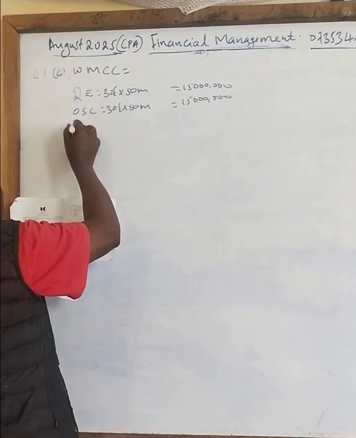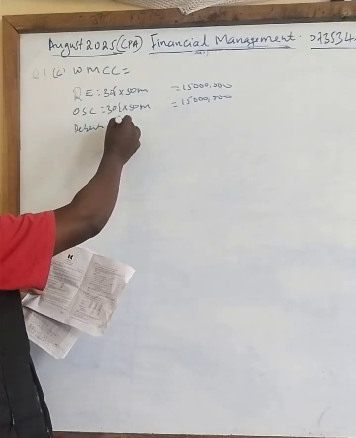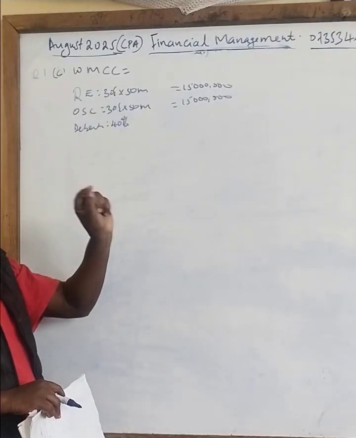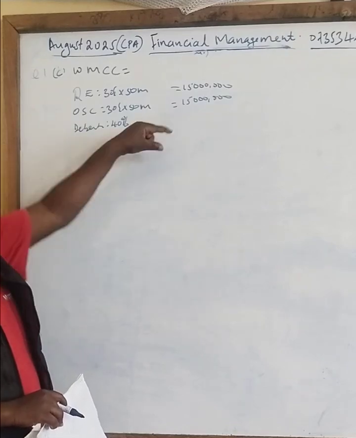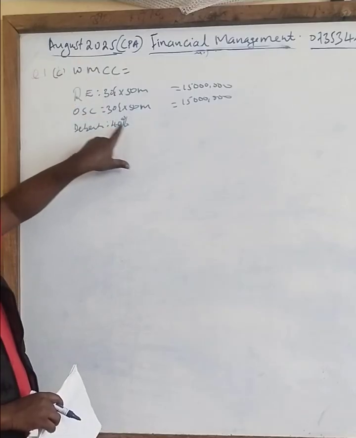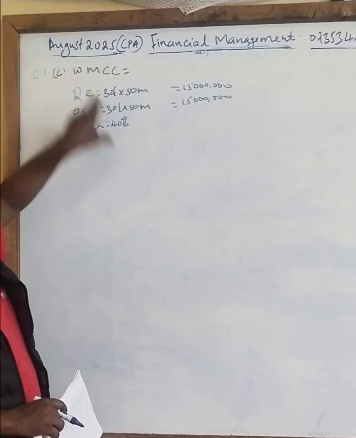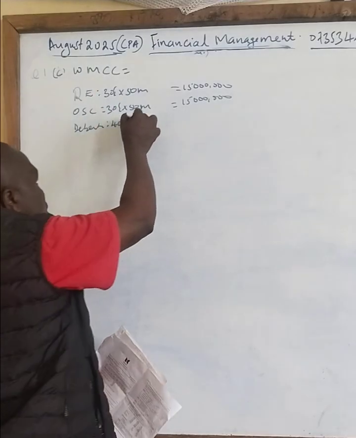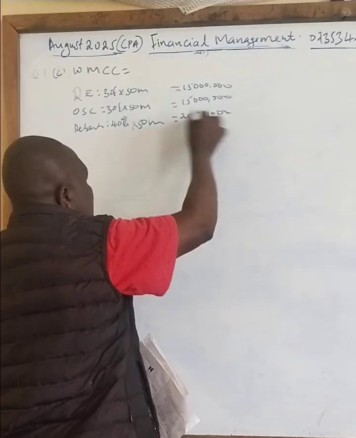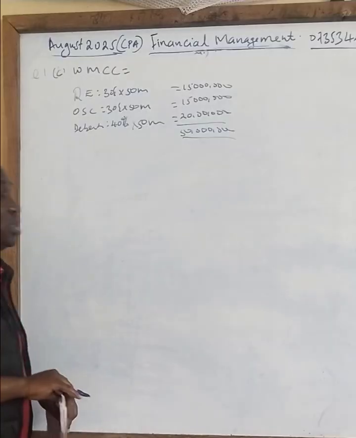Then they are saying there is debentures here, which will take 20 million. This is what you see from this question: in the first question you were calculating the weights by use of market value, but in this one the weights have already been given. So our work will be only to calculate the cost of capital for each source. The weights have already been calculated, so ours will be very easy. This will give you 50 million. So they want now to raise this.